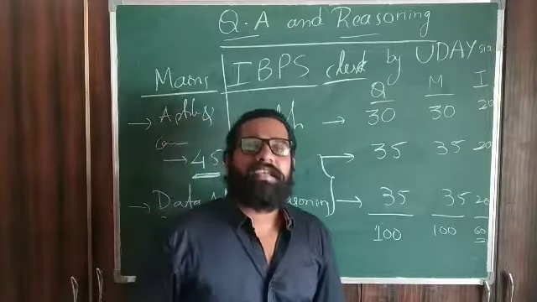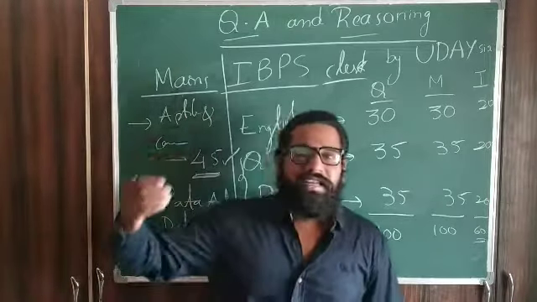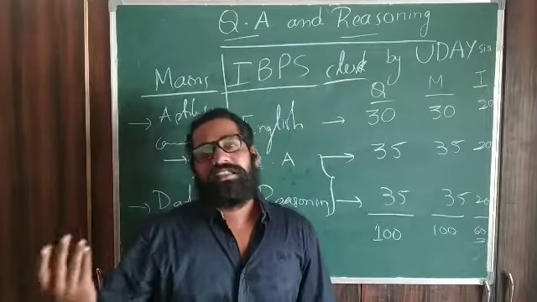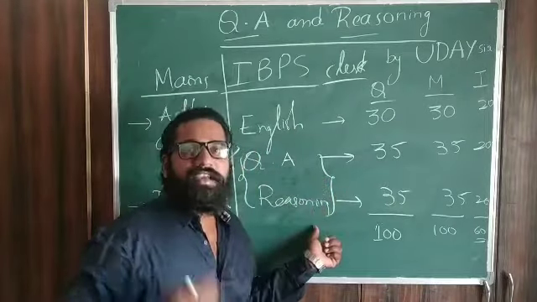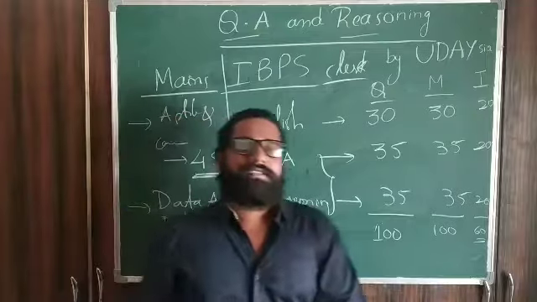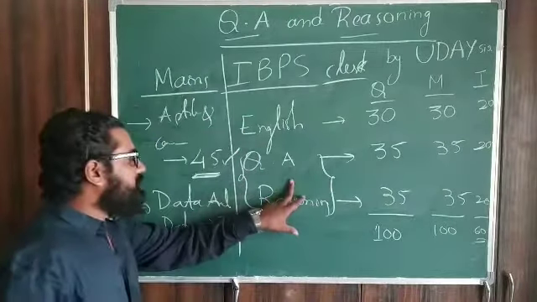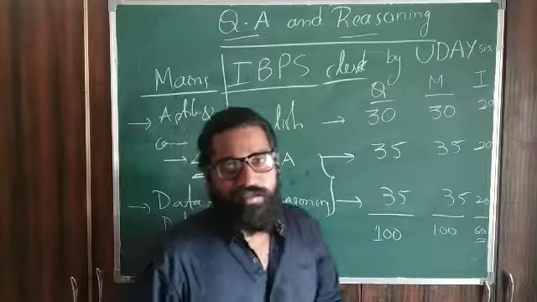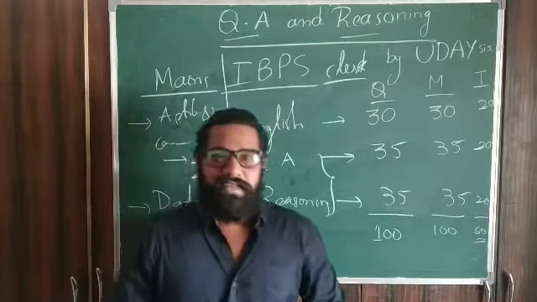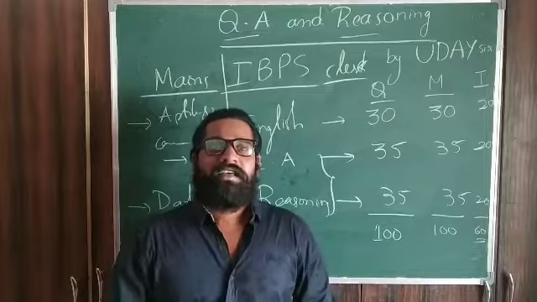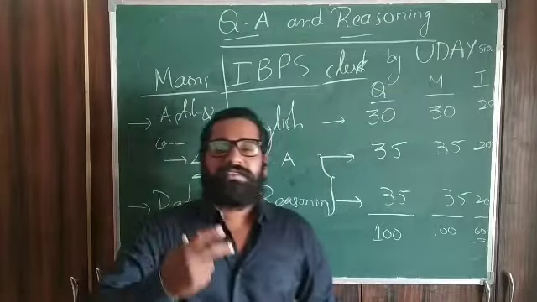In the same way, if you take CGL also, they give 50 questions from these, so this is 50, this is 50, 100 questions. Whether it is central or state examinations, you can consider that these two play a very important role, that is quantitative and reasoning. Is that clear everyone? So that is why I am going to discuss these two chapters.